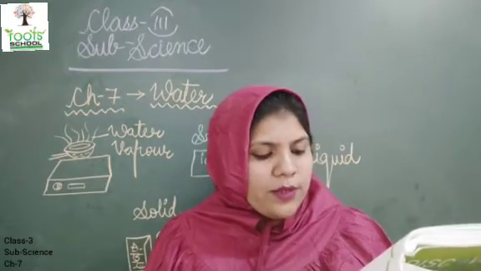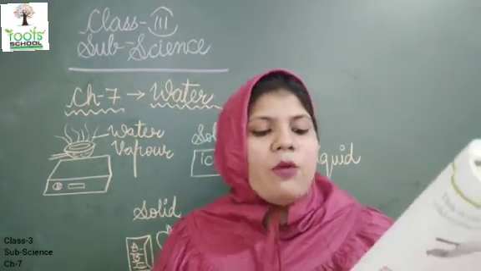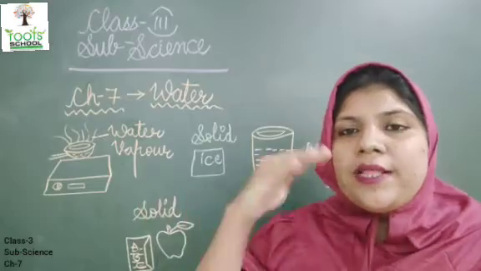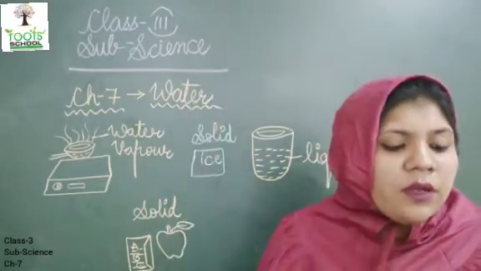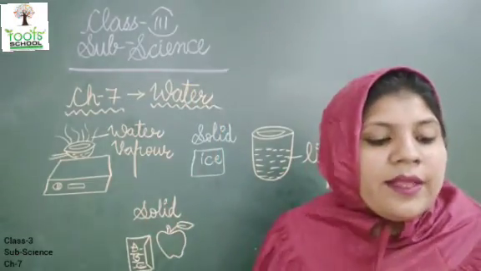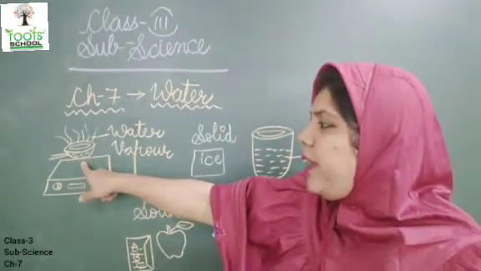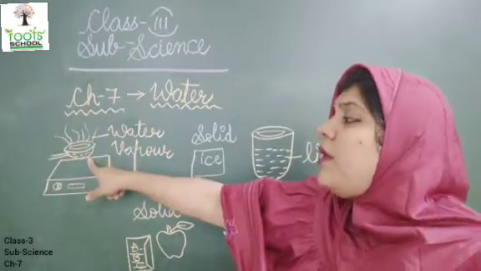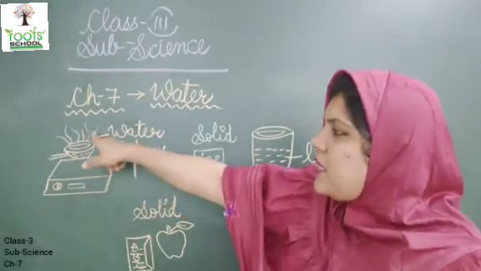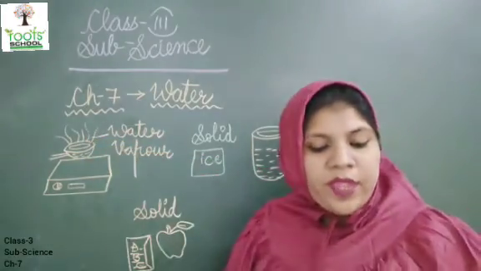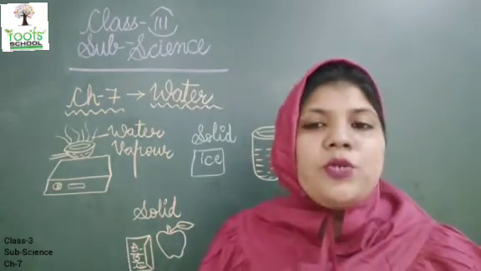If you boil water, you will see steam coming out of it. When you boil the water, you can see the steam coming out from the container. This steam is called water vapor. As I told you, the steam comes from the boiling water, and this steam is known as water vapor. We can change water vapor back to water.